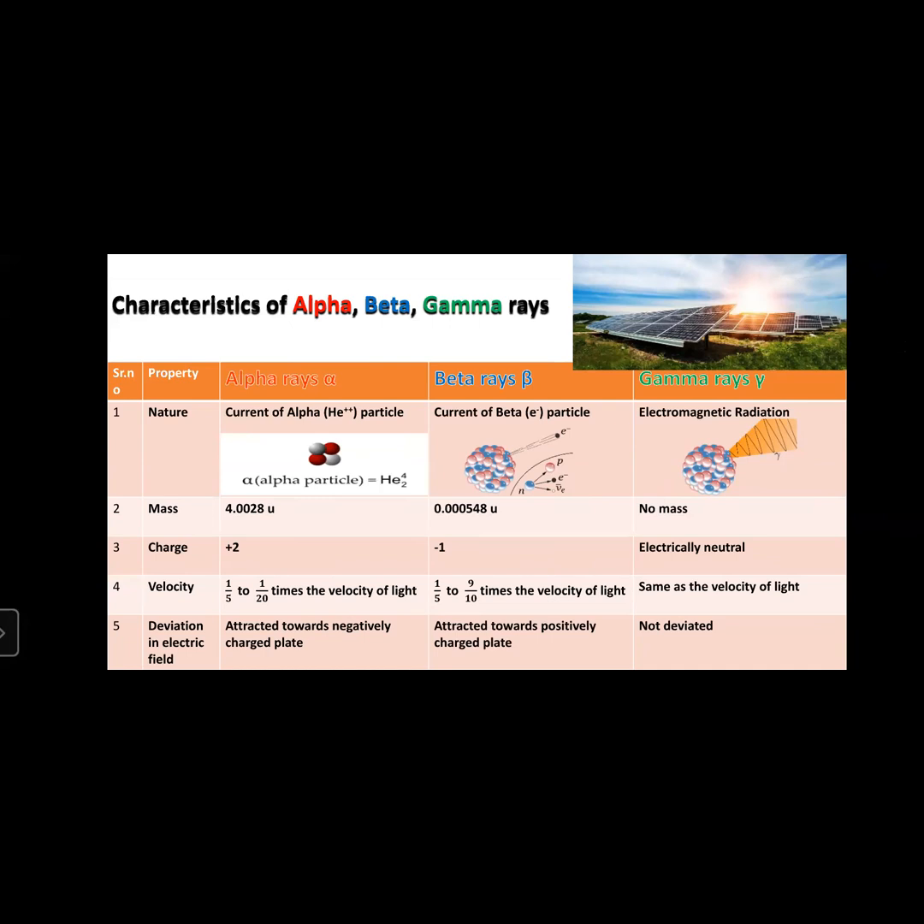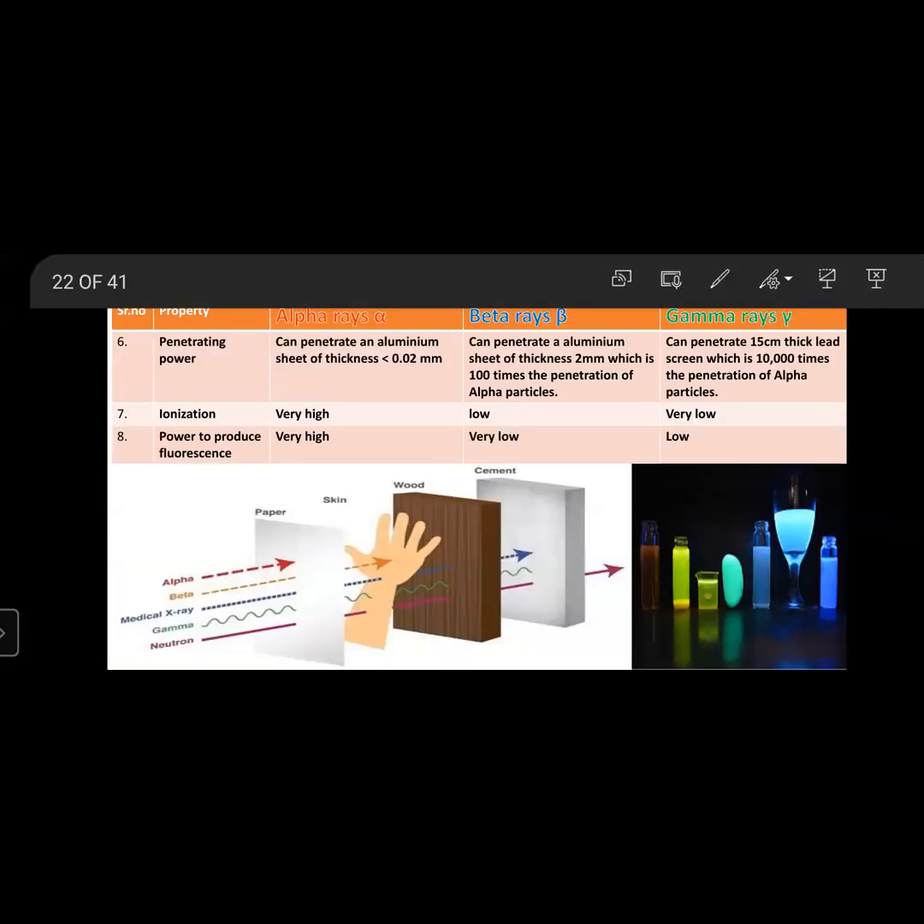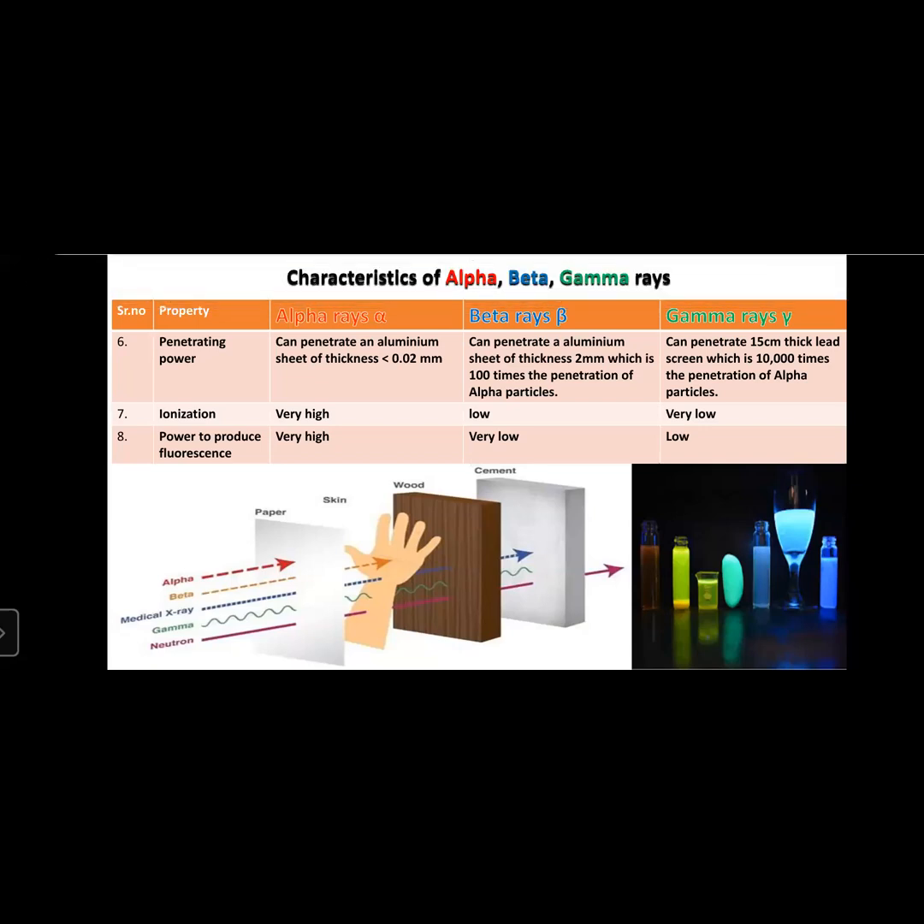Also, for penetrating power, gamma rays have the highest penetrating power. Beta rays have a little less penetrating power, and alpha rays have very little penetrating power. If we see the ionization power, alpha rays have high ionizing power, beta rays have low ionizing power, and gamma rays have very low ionizing power. For the power of fluorescence, alpha rays have very high fluorescence power, beta low, and gamma low.